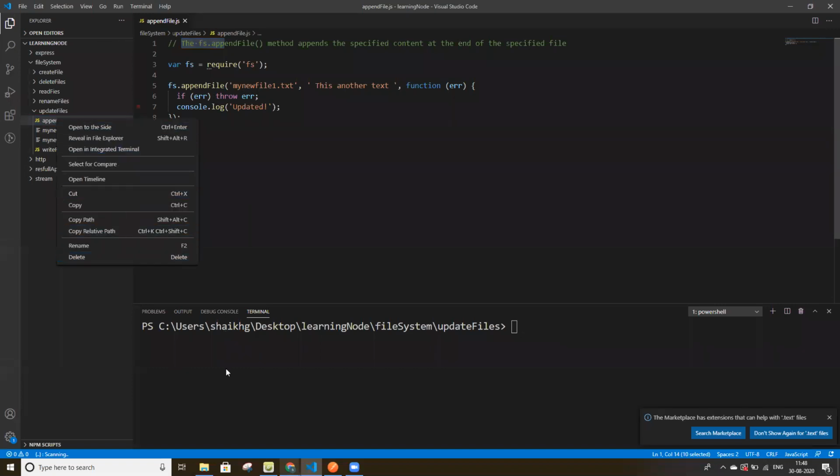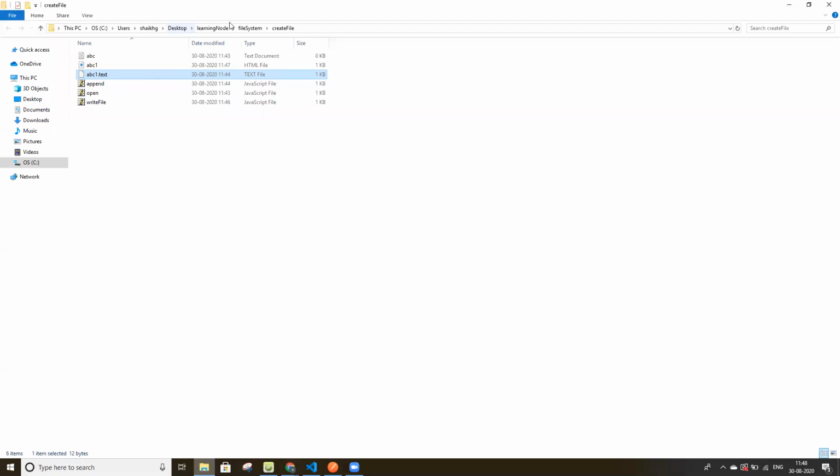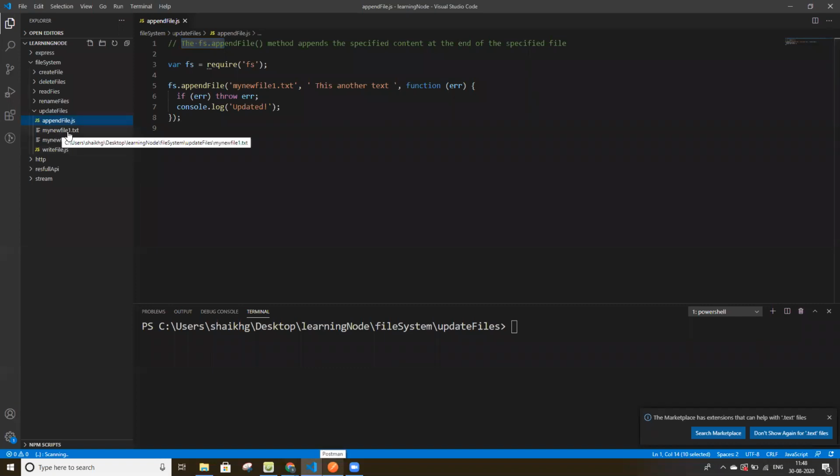In this directory, file system and update file, we have two files here, new file 1 and new file 3.